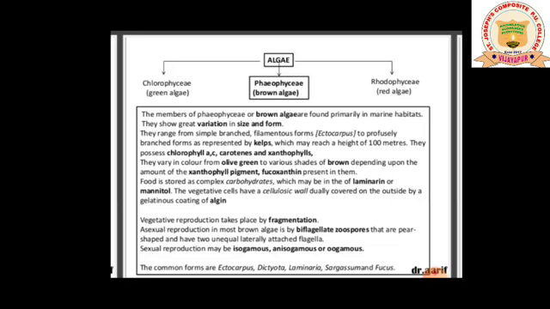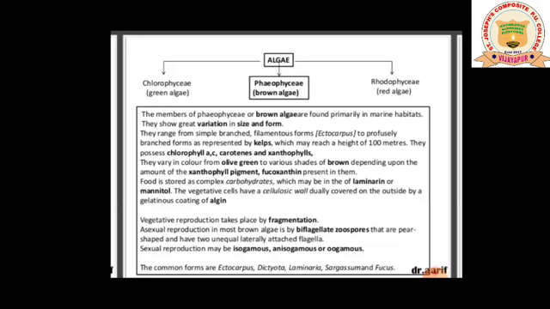The next question may fall under this. They range from the simple branched filamentous form, the example being Ectocarpus, to profusely branched forms as represented by kelp. So kelp is the best example of Phaeophyceae or brown algae. They are profusely branched. If they ask which subclass of algae is profusely branched, you are supposed to write the example kelp, which may reach a height of 100 meters.